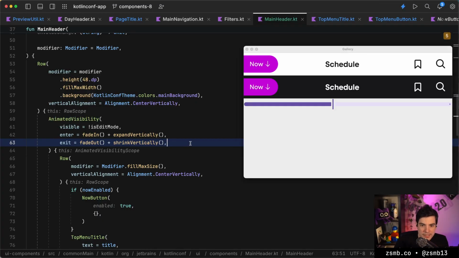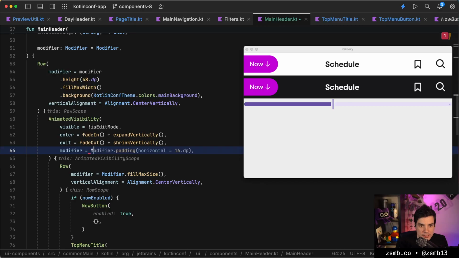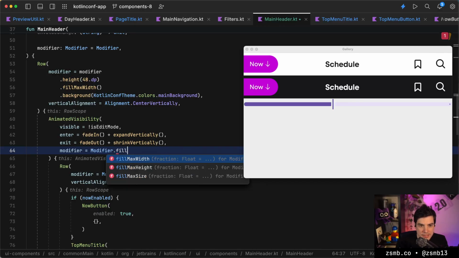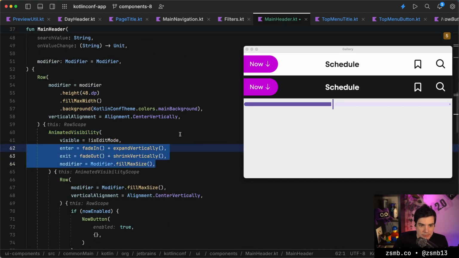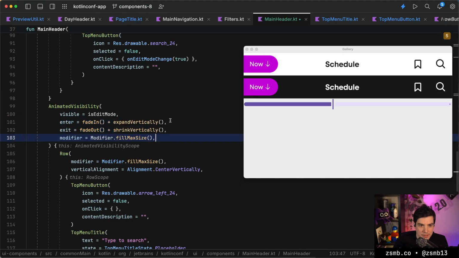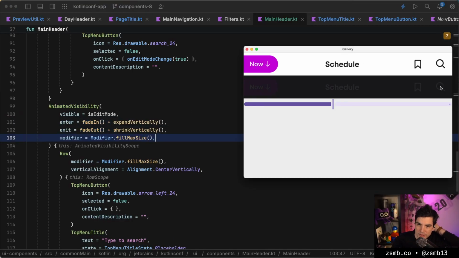Okay, now let's try a modifier just to make sure that all these elements stay the same size and that doesn't need to change while the animation is happening. And then we're gonna copy the same thing on the other animated visibility. Let it reload. Oh, okay. So now we're just fading. That's not terrible. That's not terrible.